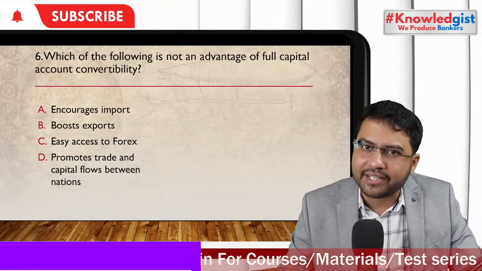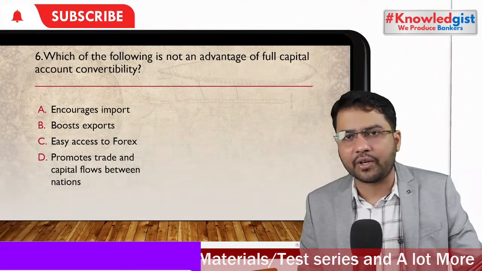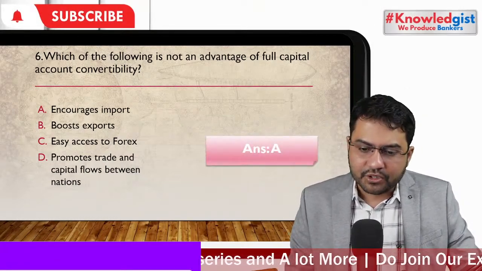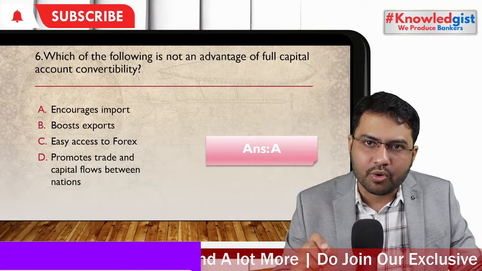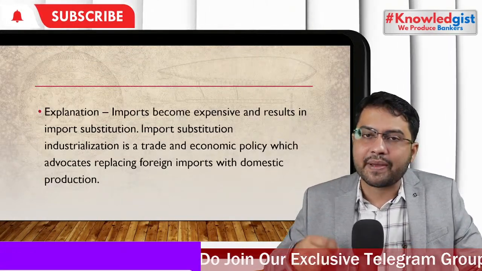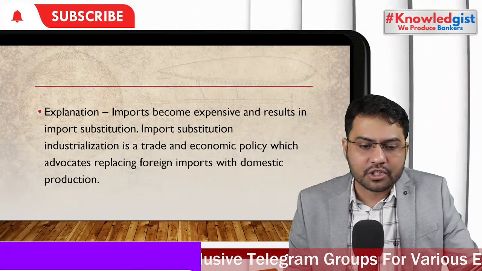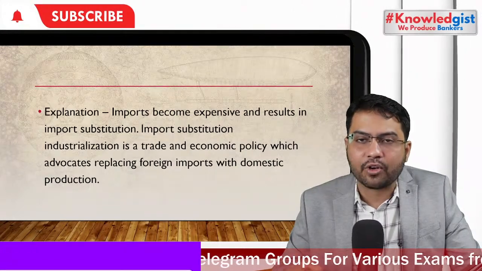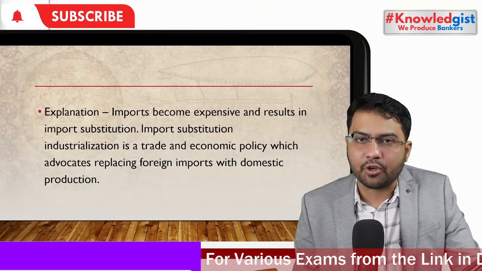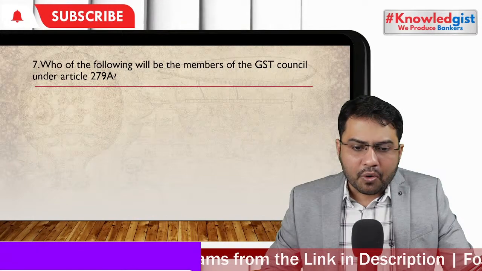So that's why economics is somewhere also important. Economics and commerce, and whatever economics is important, we have covered it inside our class, inside our application. So the right answer is it encourages more and more import. The explanation says imports become expensive and results in import substitution. Import substitution industrialization is a trade and economic policy which advocates replacing foreign imports with domestic production. Clear? Let's go to the next question.